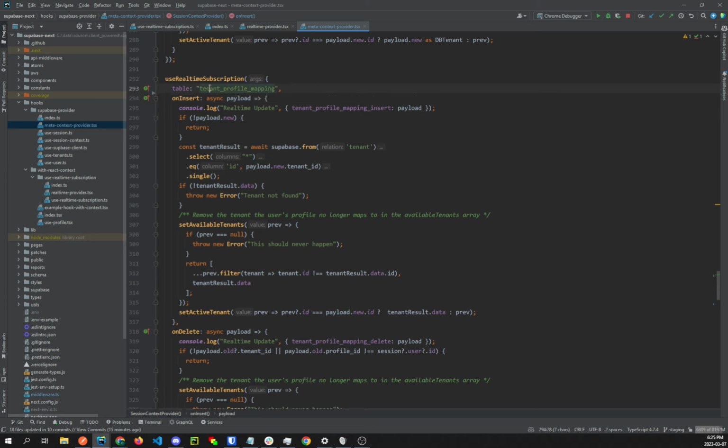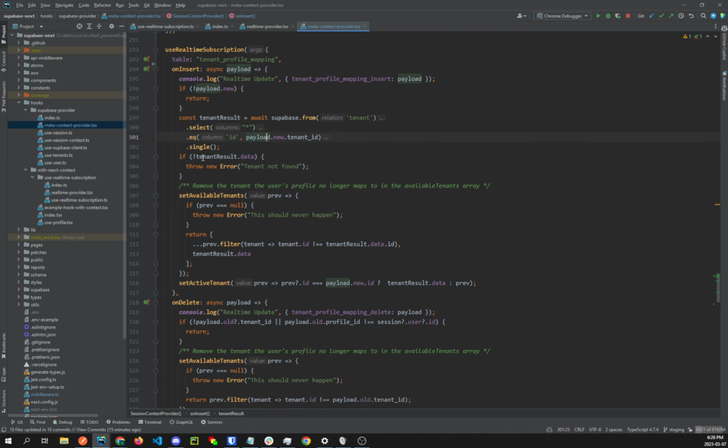And basically, only tenant profile mapping records which the user who's logged in has access to, because of row level security, will show up here. And then you can update state, whatever.